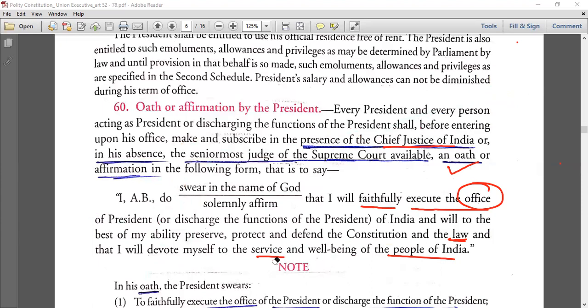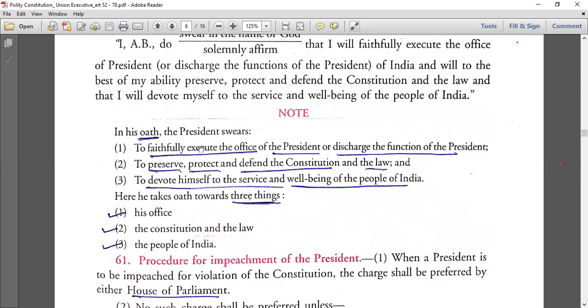So the terms here are, while taking oath, the main जो important terms है वो क्या है, short में एक बार देख लेंगे. In his oath, the president swears to faithfully execute the office, to preserve, protect and defend the constitution and the law. Law also, the law is made by the parliament, right? He will also defend the law. Remember, not only the constitution. To devote himself to the service and well-being of the people of India. So here he takes oaths towards three things. Number one is office, to execute the office. Number two is the constitution and law. Third is the people of India. Three things. Okay.